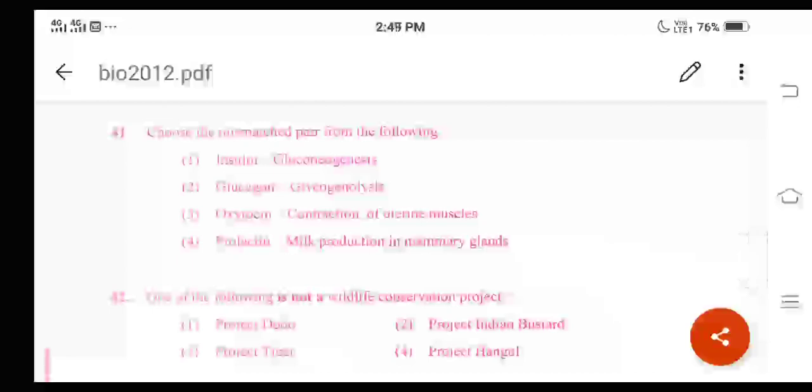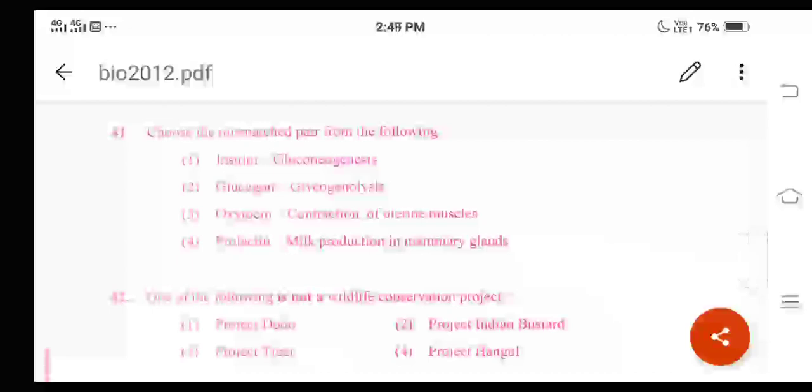And remember, gluconeogenesis is not performed by the beta cells. Cells here means the pancreatic islets, or the islets of Langerhans. And remember, glucagon causes the alpha cells to perform glycogenolysis. This is the correct one. This releases glucose and increases the level of glucose in the blood.